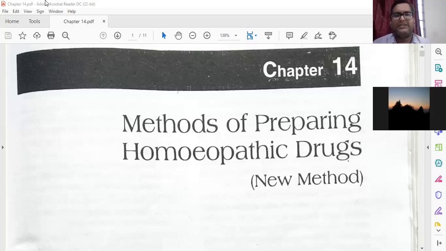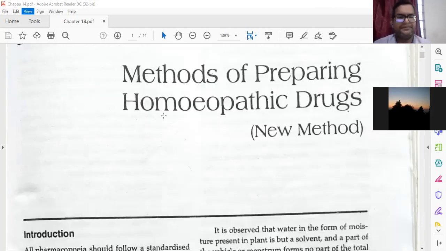There were some issues, or pupils were not comfortable with this old method, that's why this new method came. It is just like an example: pupils were not comfortable with landline phone, that's why mobile came. Because this new method is a more comfortable way of preparation of homeopathic medicines. So, method of preparing homeopathic drugs, new method.